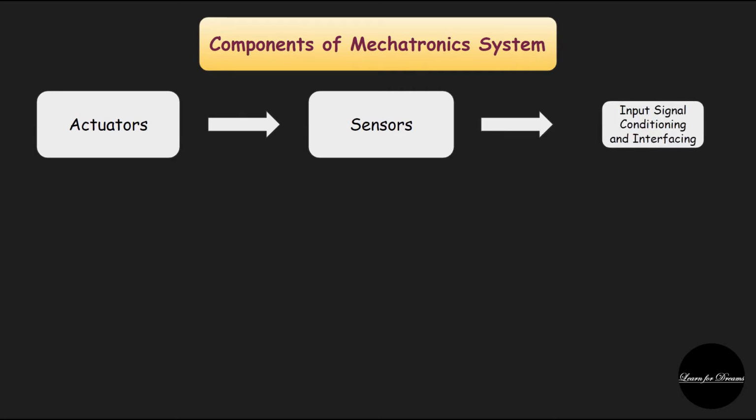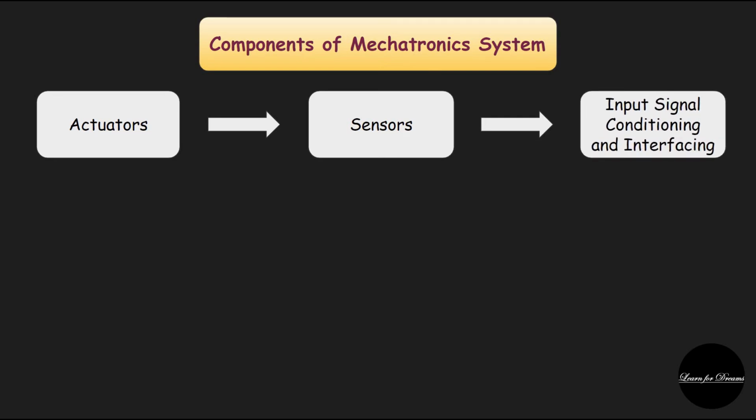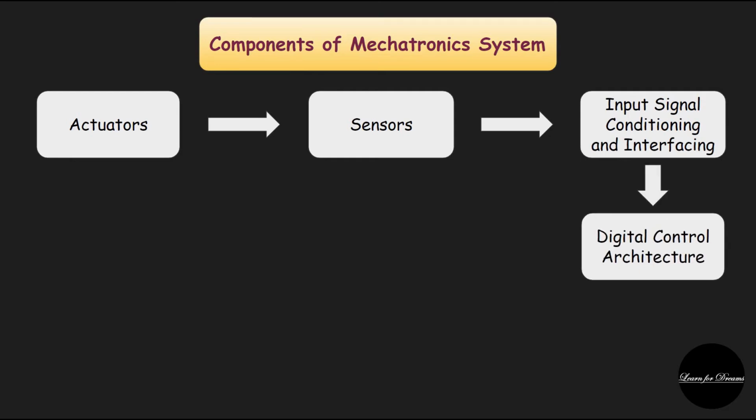The next step is input signal conditioning and interfacing. The signal sensed by the sensor cannot be directly used to get a result. Some processes like amplification, attenuation, filtration, and linearization are to be performed. Then comes the digital control architecture. Here the control engineering comes into the picture. This can be done by using logic circuits, microcontrollers, sequencing, timing, and PLCs.